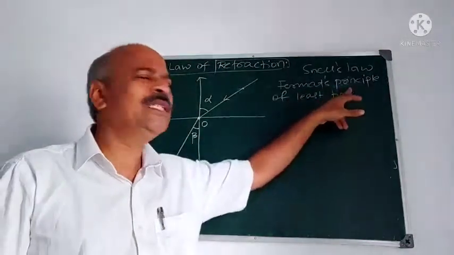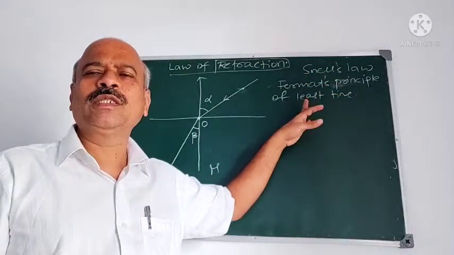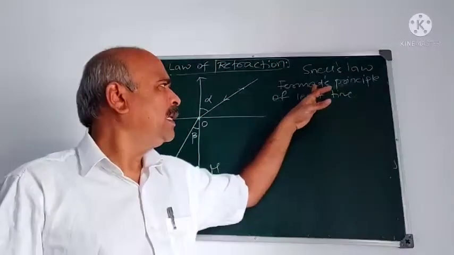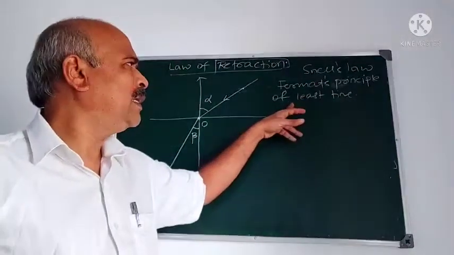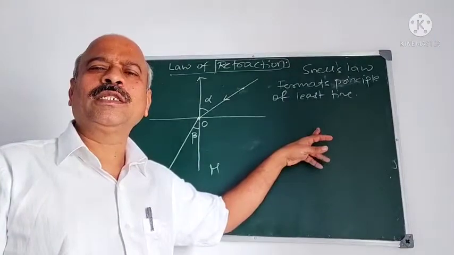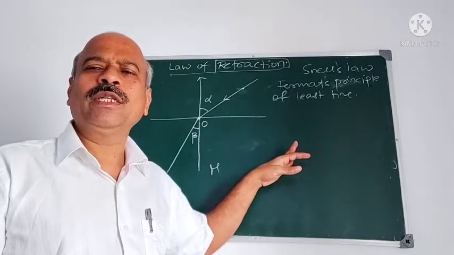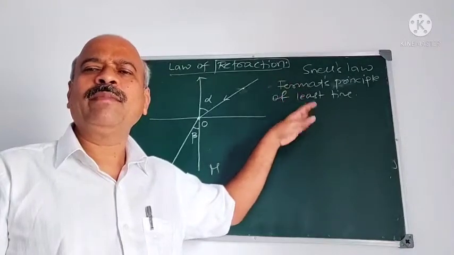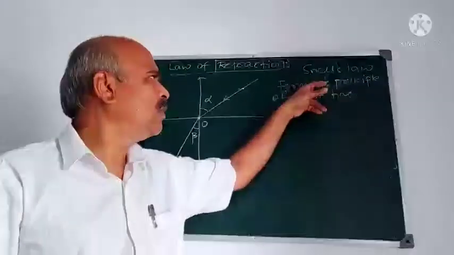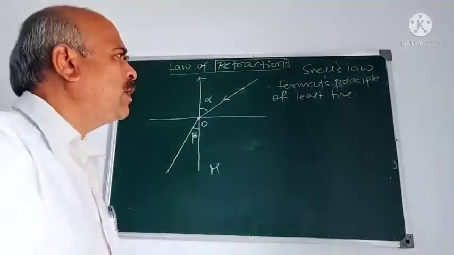What does this say? The light ray travels in such a way that it covers a distance, suppose AB, in such a way that the time taken is least. That is called Fermat's principle of least time.